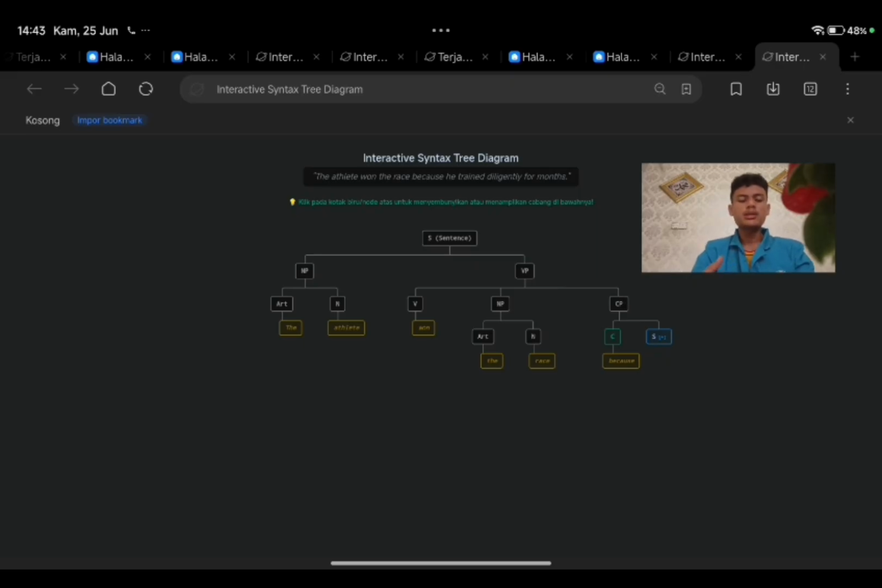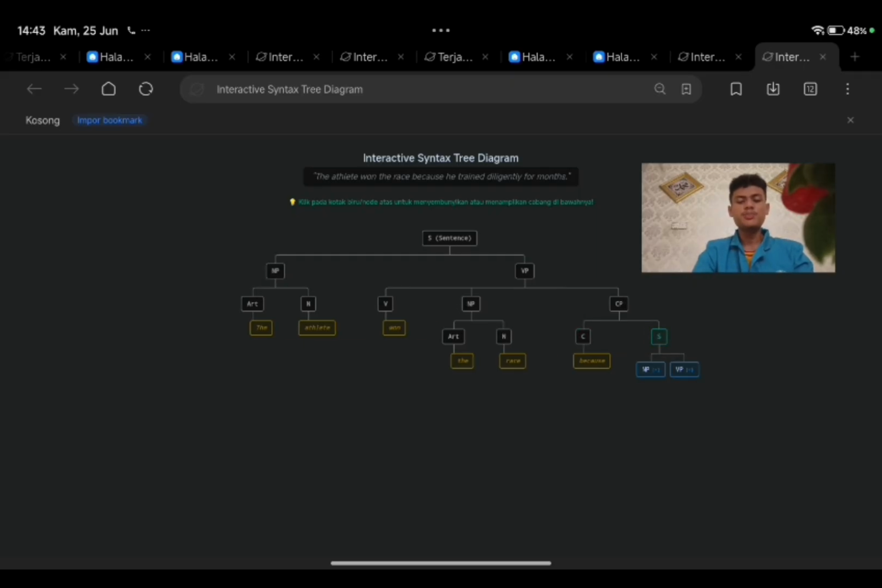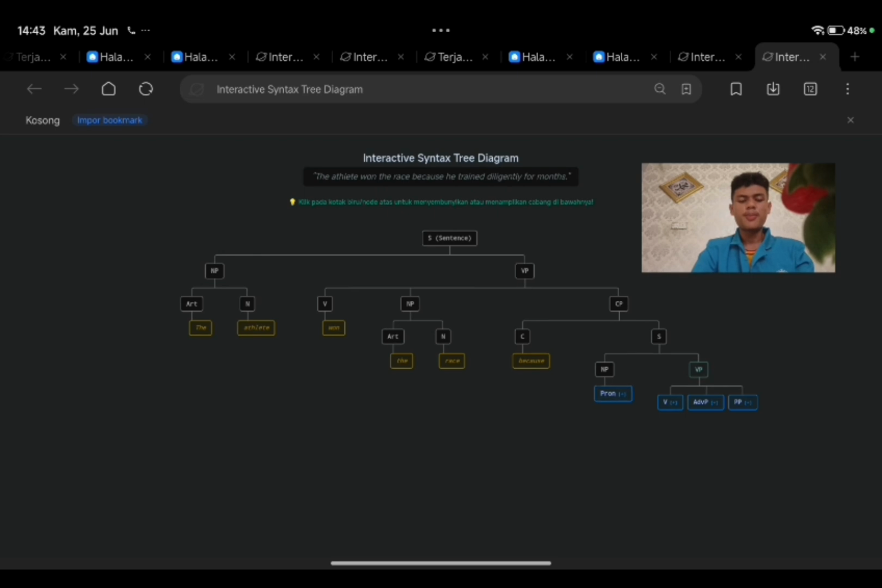Click the subordinate S node under CP. This opens a new sentence structure. Click the NP branch, then click pronoun to reveal our seventh word, he. What did he do? Let's click the subordinate VP branch on the right.